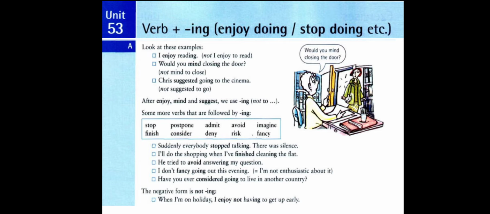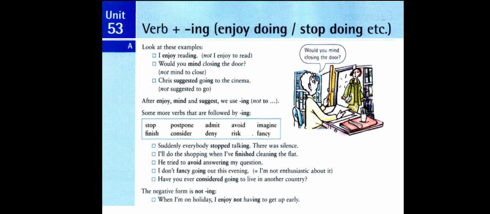We have other verbs, for example, the verb postpone. We can say the committee postponed writing the report. Here writing is used after the verb postponed.